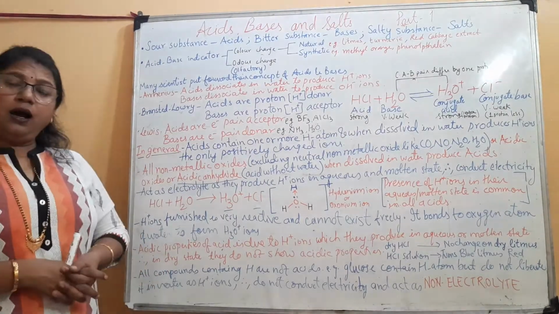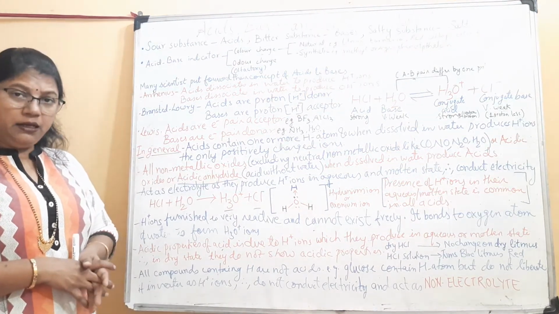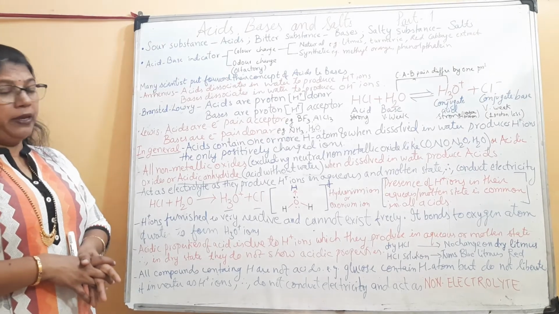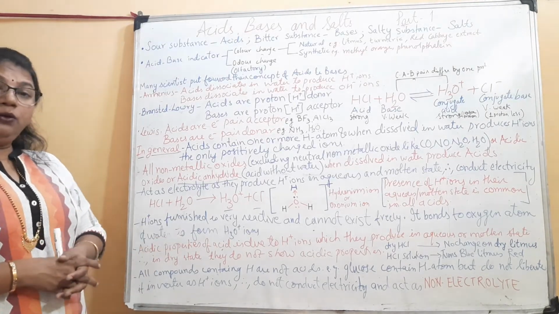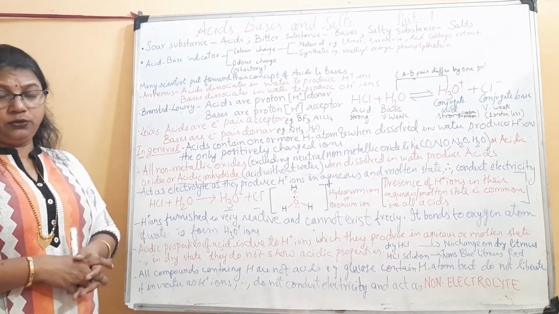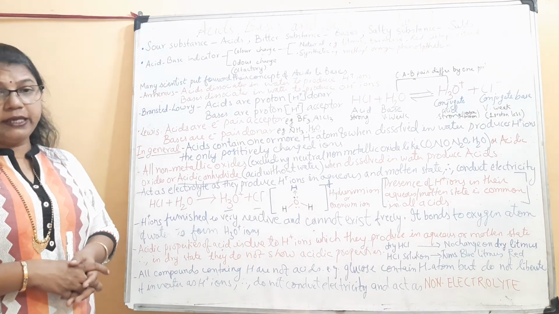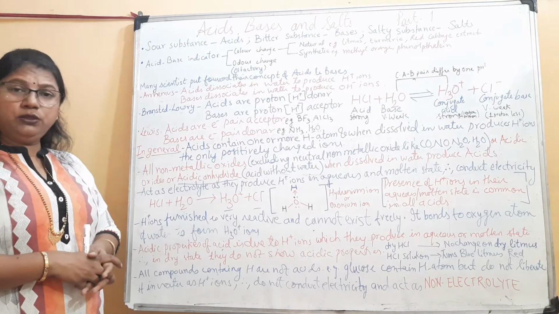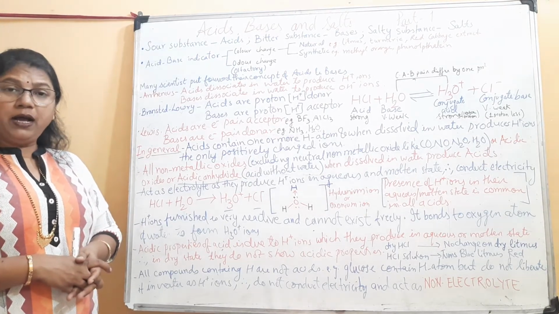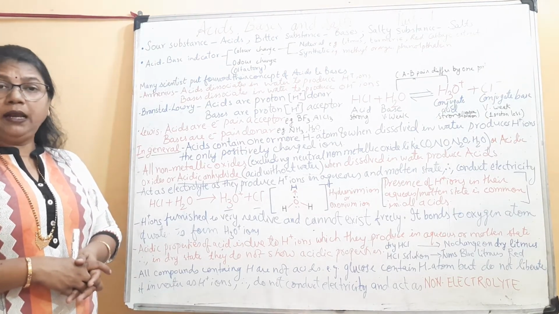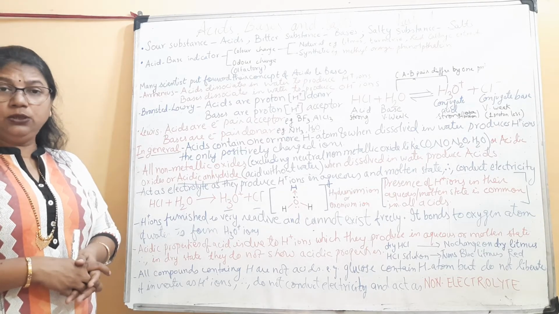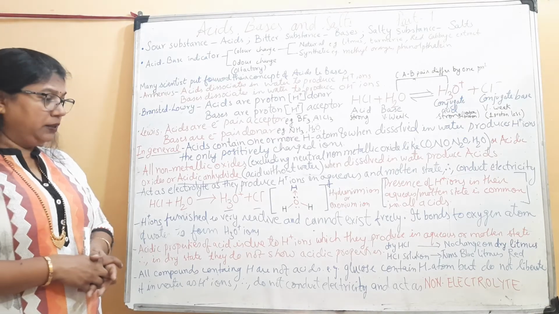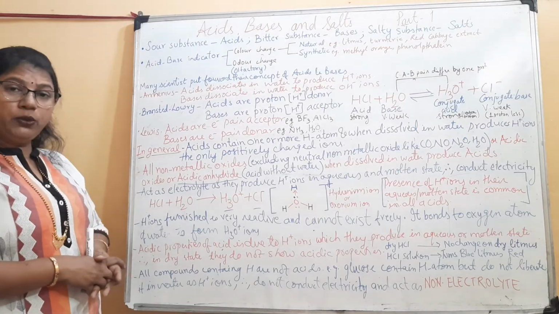Now, students, are all compounds containing hydrogen acids? This we can test by using glucose. Glucose contains so many hydrogens in it, C6H12O6. Now, when we add this glucose to water and pass current through it, the bulb does not glow. There is no deflection in the current. So, it means that glucose is unable to conduct.